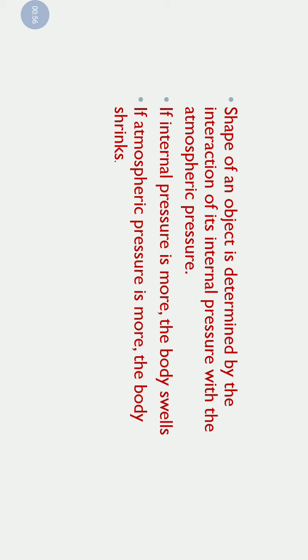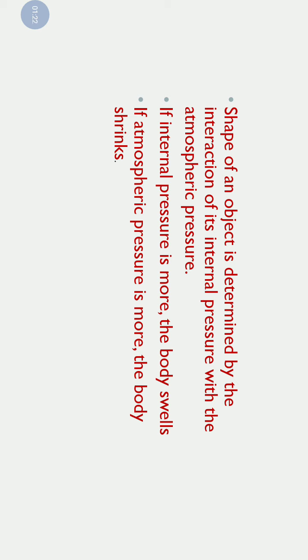Shape of any object is determined by the interaction of its internal pressure with the atmospheric pressure. We all know nothing on our planet is completely empty. So, some solid, liquid or gas is present inside all the objects for sure.